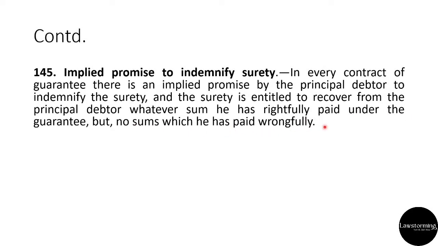So if you remember, we discussed in the beginning that in a contract of guarantee, there are three parties and there are three contracts. And one of the contracts is between principal debtor and guarantor. And that contract is called an implied contract, because there is an implied duty on the part of the principal debtor that once the claim is satisfied, he needs to pay back or indemnify the surety for all the losses suffered by the surety or for all the sums that he has rightfully paid under the guarantee to the creditor.